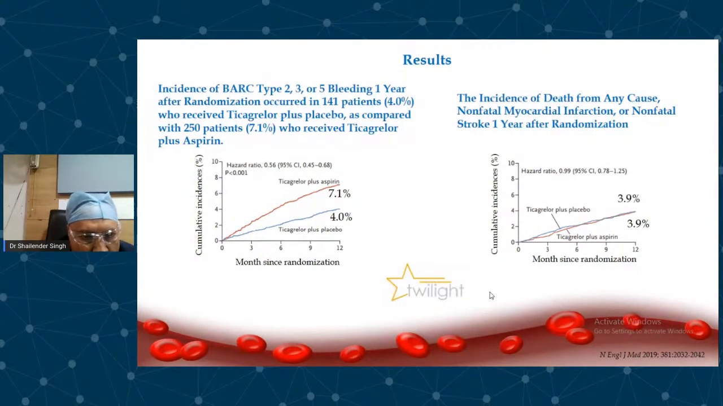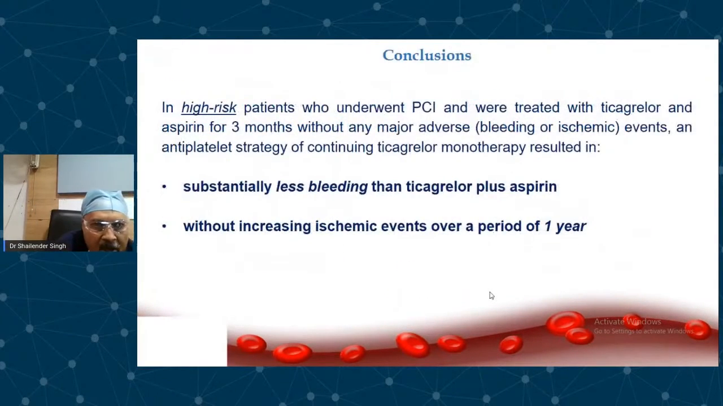Now, when you are doing that, are you increasing the ischemic events? No. You see here on the right side that the ischemic events were the same between ticagrelor plus placebo and ticagrelor plus aspirin, 3.9% in both groups. So therefore, if you drop aspirin after 3 months, you are reducing bleeding and you are not increasing ischemic events. That was the conclusion: substantially less bleeding with ticagrelor monotherapy compared to ticagrelor plus aspirin, without increasing the ischemic risk.